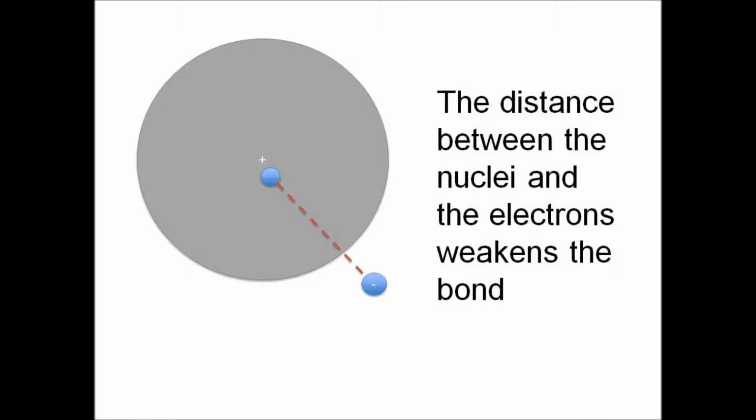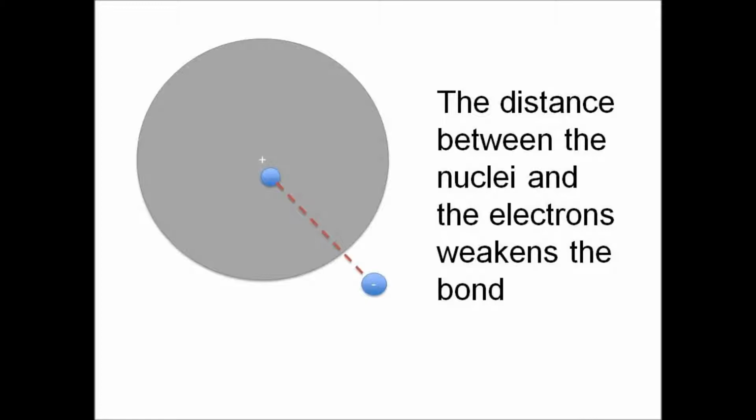Metals tend to have high melting and boiling points because of the strength of the electrostatic forces of attraction between the ions and the delocalized electrons, which take a lot of energy to overcome. The strength of the bond varies from metal to metal and depends on the number of electrons it has.